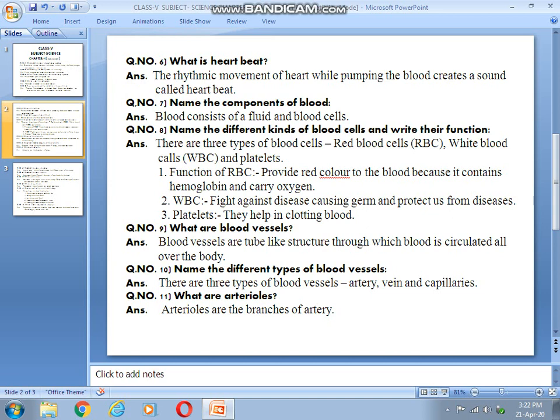Now, what are arterioles? The branches of artery, very fine branches that come out from artery, are called arterioles. In the same way, fine branches come out from vein, they are called venules. And the branches of venules and arterioles, which are finer than venules and arterioles, are called capillaries. Afterwards, I am giving this question and discussing the answer also.